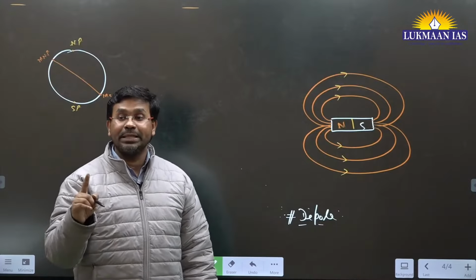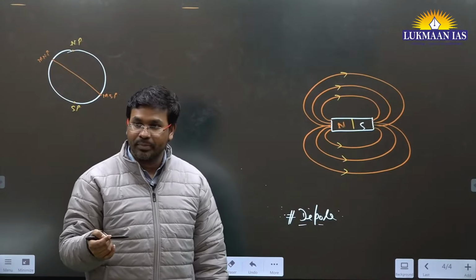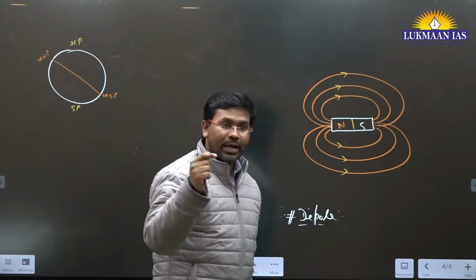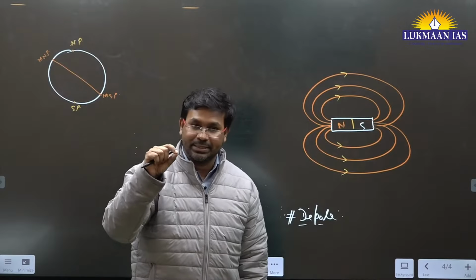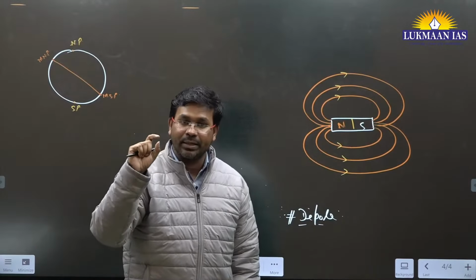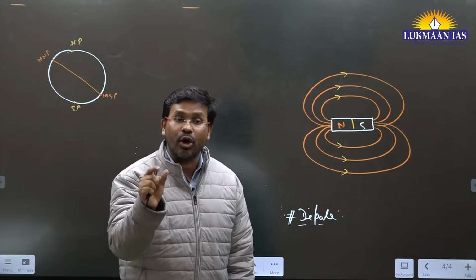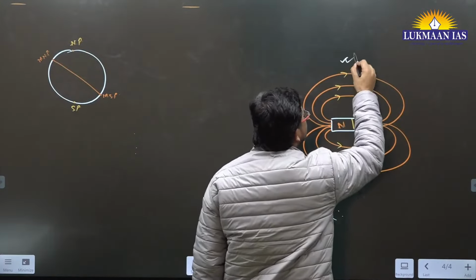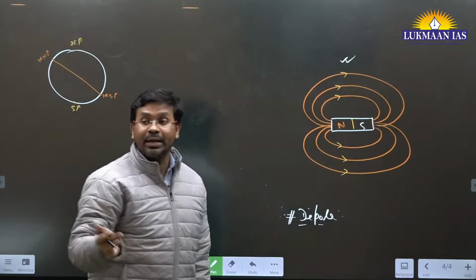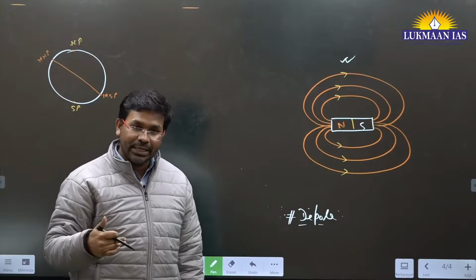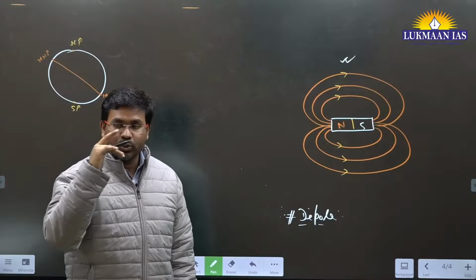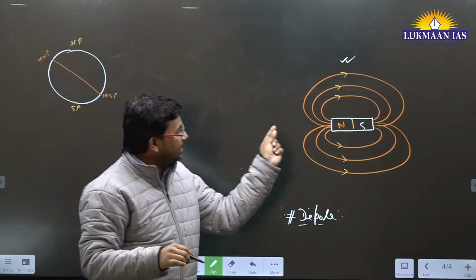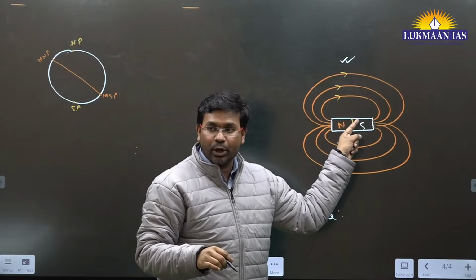So where do we have the strongest magnetic field? At the poles, North Pole and South Pole. Wherever we have more magnetic field lines congested with one another, there we will have a stronger magnetic field. The place where we have less density of field lines, we will have less strength of the magnetic field. Are you understanding? The closely spaced magnetic field lines are there in the poles, North Pole and South Pole.